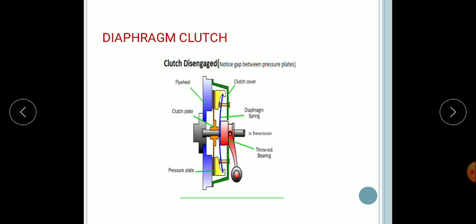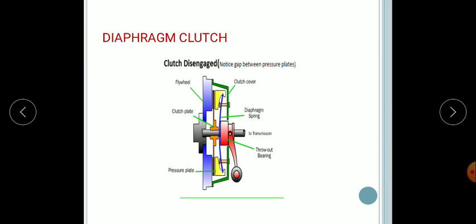When the clutch pedal is pressed, the throwout bearing moves towards the flywheel. So this is the throwout bearing, and this bearing moves towards the flywheel. It presses the center portion of the spring, which causes the rim to move backward. This removes the pressure on the pressure plate and the clutch is disengaged.